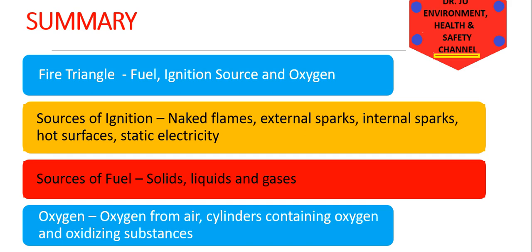And to summarize, we have the fire triangle. The three elements include fuel, ignition source, and oxygen. For our sources of ignition, we have naked flames, external sparks, internal sparks, hot surfaces, and static electricity. For our sources of fuel, we have three sources: solids, liquids, and gases. And for our oxygen, oxygen comes from air or in cylinders containing oxygen, and in any oxidizing substances.